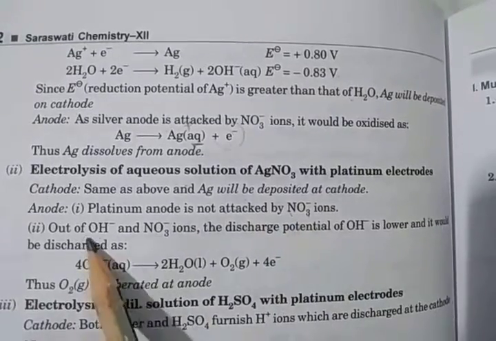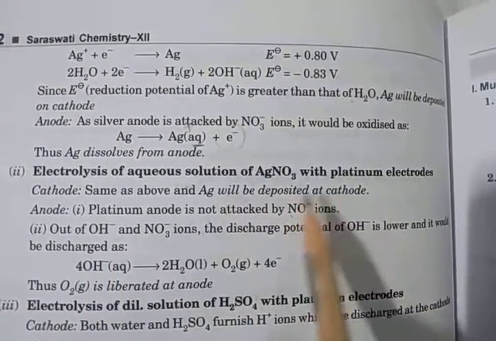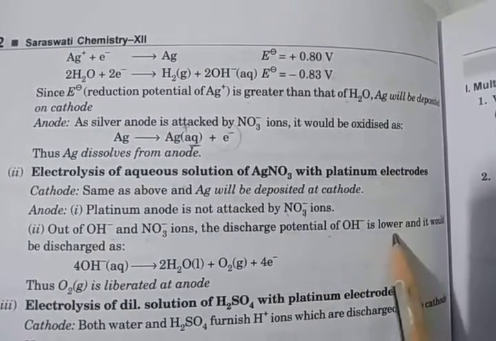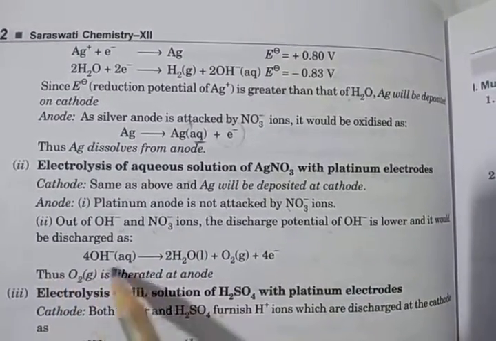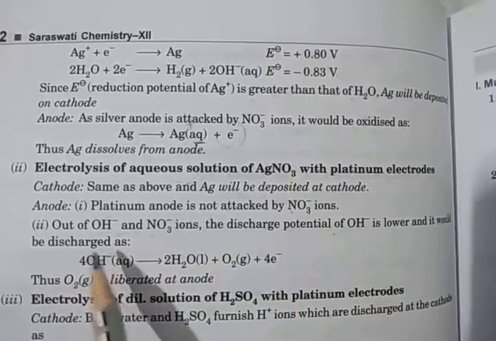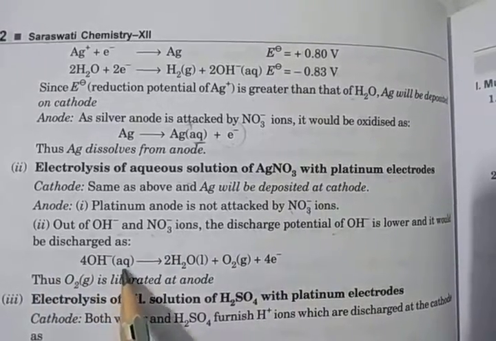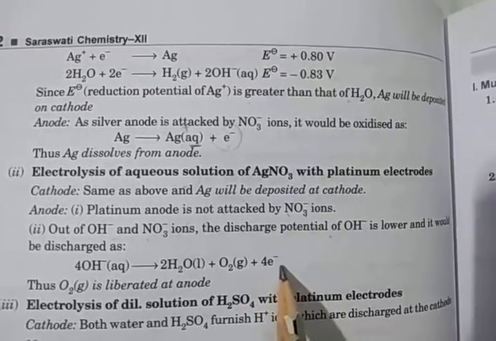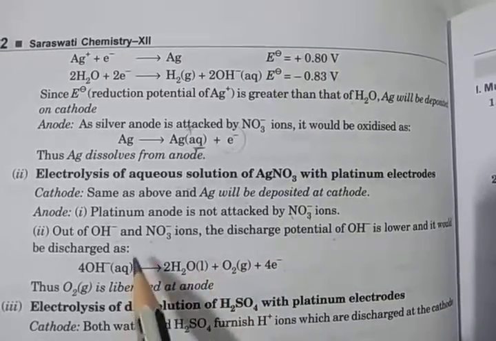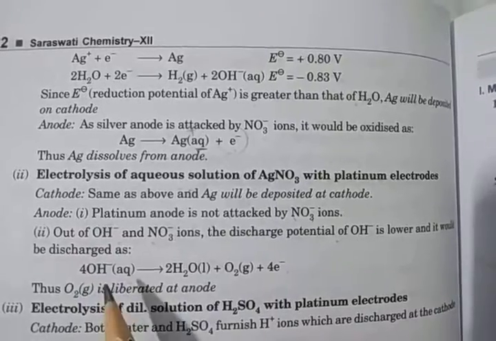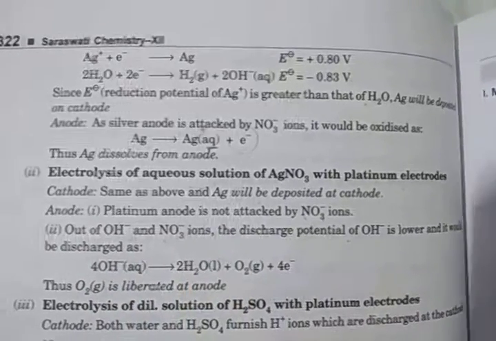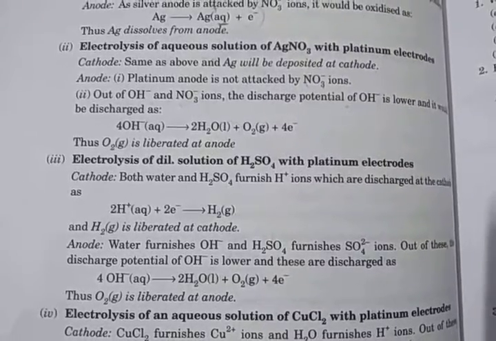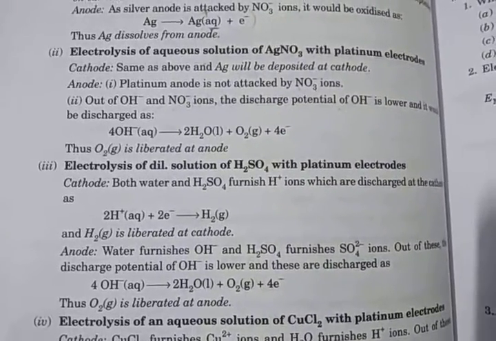But otherwise, in the upper case the silver anode is attacked by the nitrate ion, but here the platinum anode is not attacked by the nitrate ion. So out of OH minus ion and nitrate ion, the discharge potential of the OH minus ion is lower in comparison. So it will be discharged as 4OH minus ion converting into H2O and O2 gas by loss of electrons. That's the reaction considered on the anode. So O2 is liberated at the anode. Okay, clear?